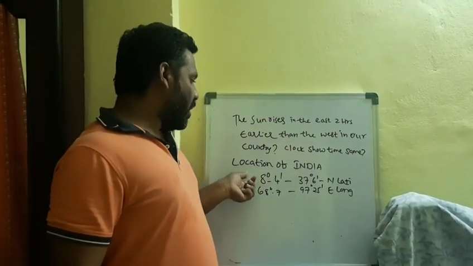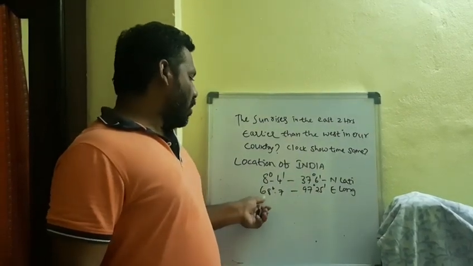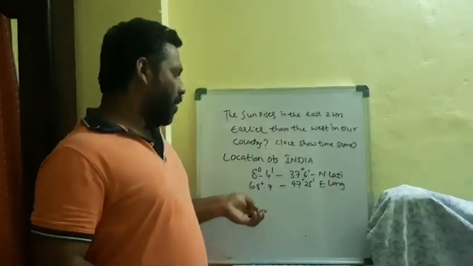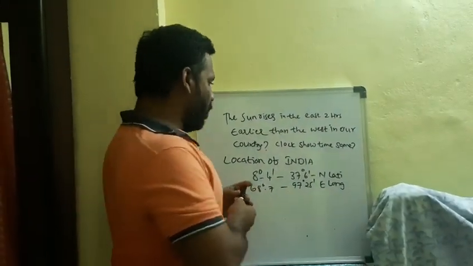Now coming to time, as we already discussed in the 9th class, the location of a place we describe by latitudes, and the location of time with the help of longitude. Now we need only the longitude. We don't need latitude, we need only longitude.